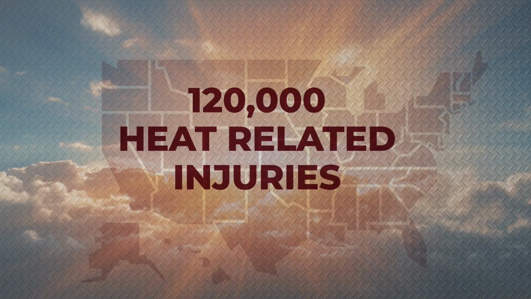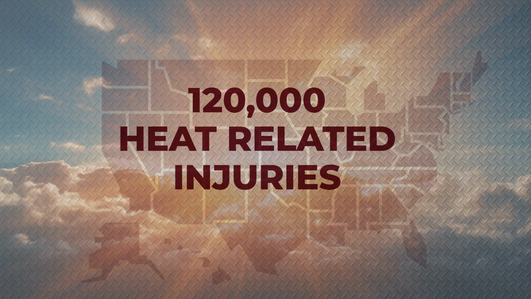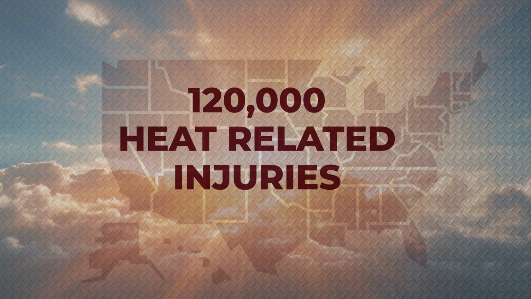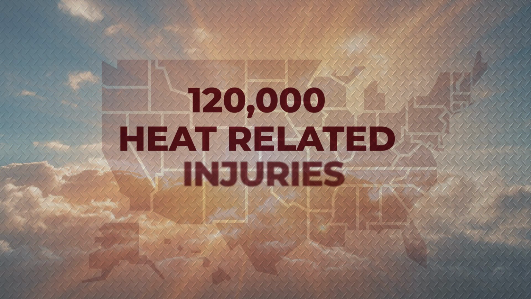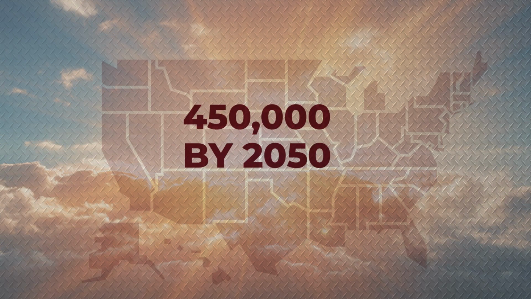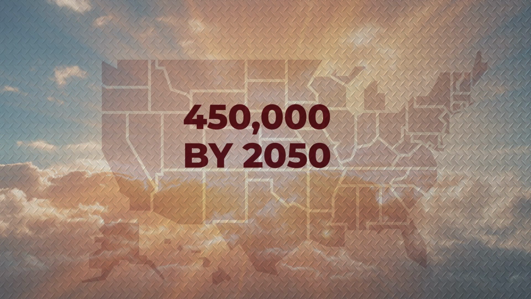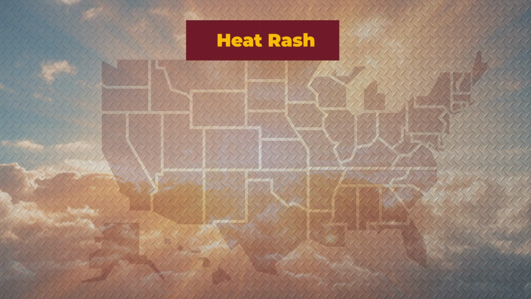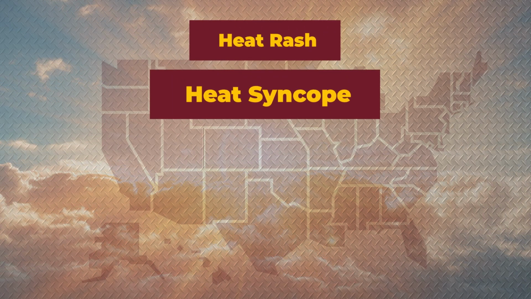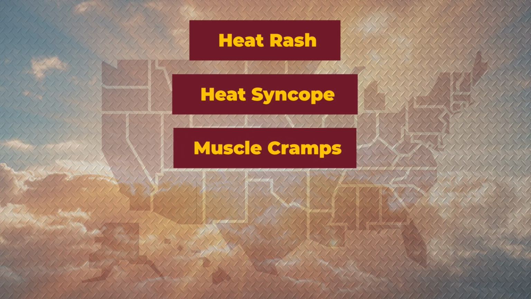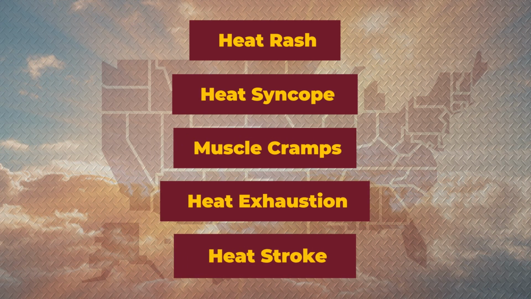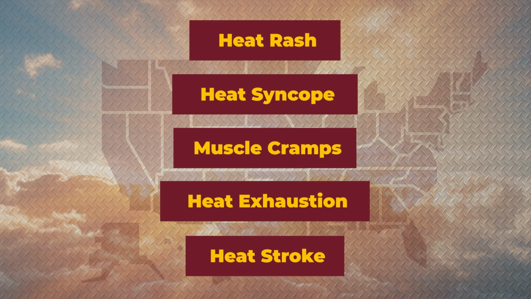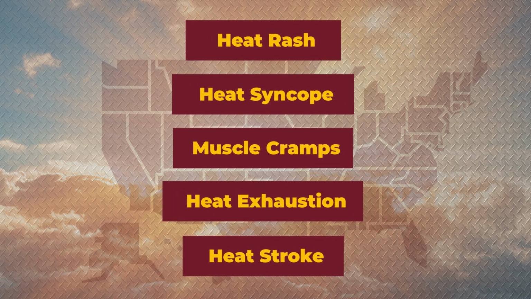There are about 120,000 work injuries due to high heat each year in the United States, and that number is expected to increase to almost 450,000 by the year 2050. The main types of heat illnesses and injuries are heat rash, heat syncope, exercise-induced muscle cramps, heat exhaustion, and exertional heat stroke. Next, we will further explain each of these types of heat illness.